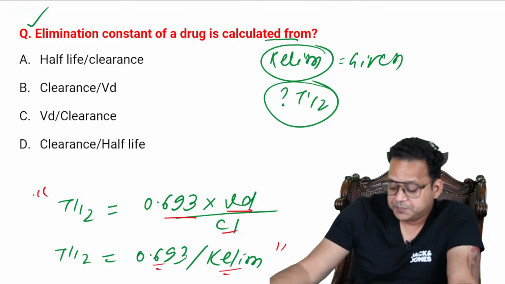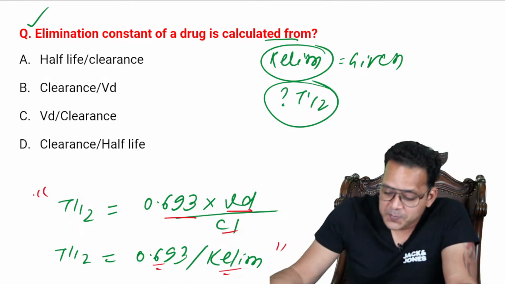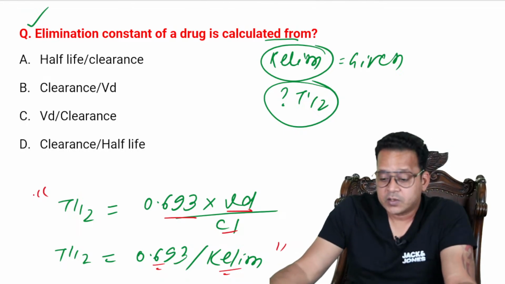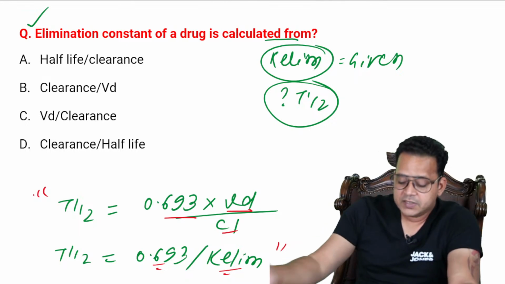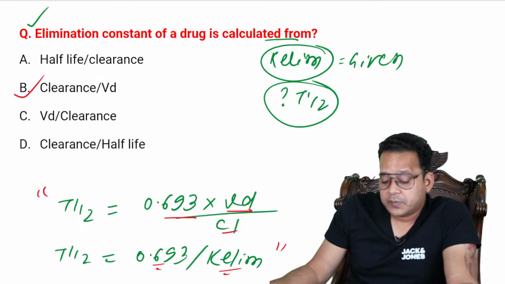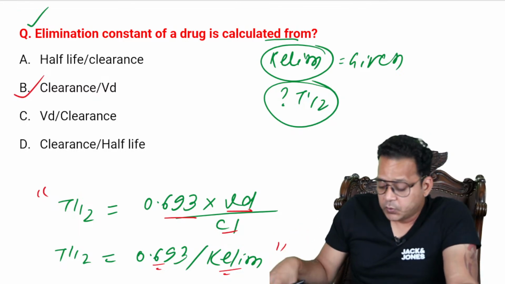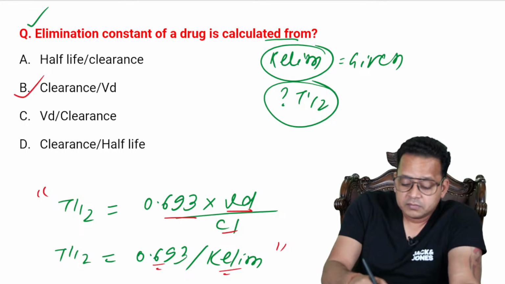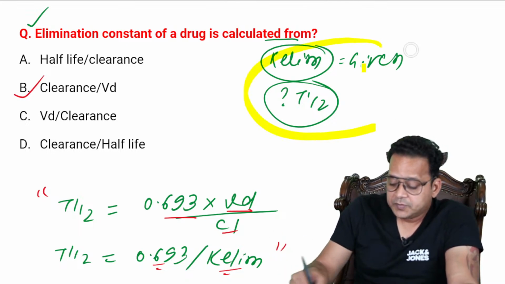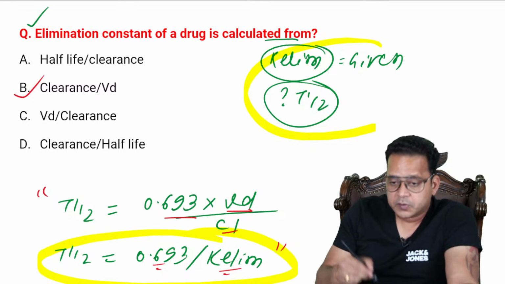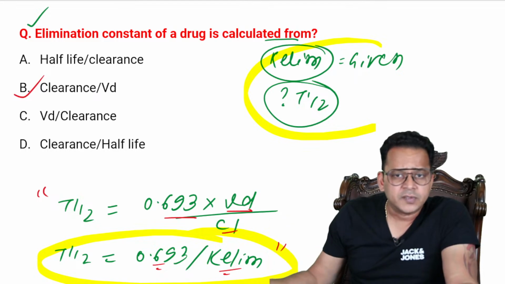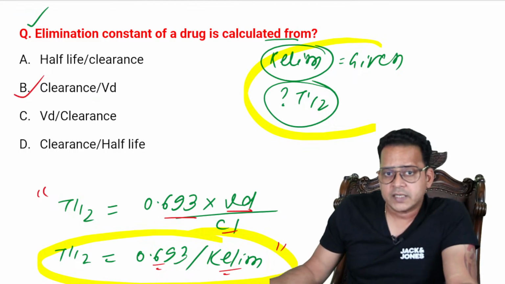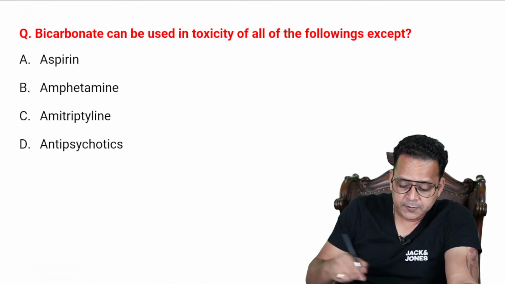So what is the answer? At least now you can calculate it, right? Excellent. B is the answer: clearance by VD. Whenever you divide clearance by VD, you get the elimination constant. So again, go through that PYQ, that numerical. The numerical is based upon this, and this is what I've converted into an MCQ. So this is how the MCQs are changed in NEETPG or INICET. So you have to master the PYTs.